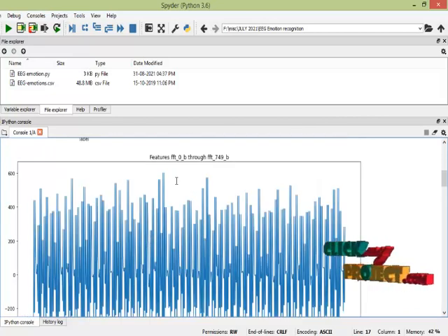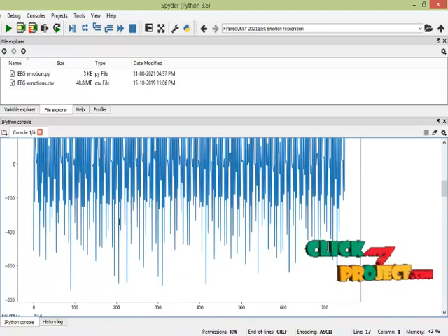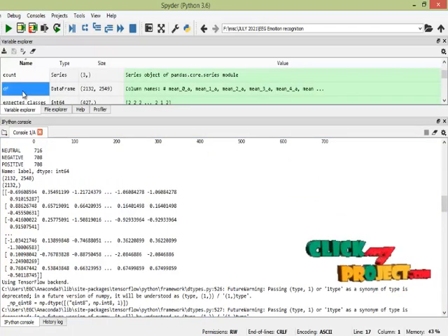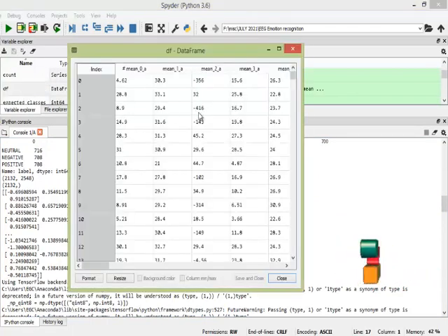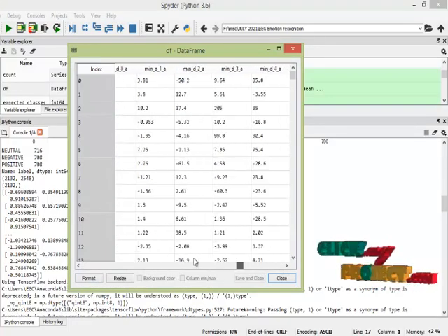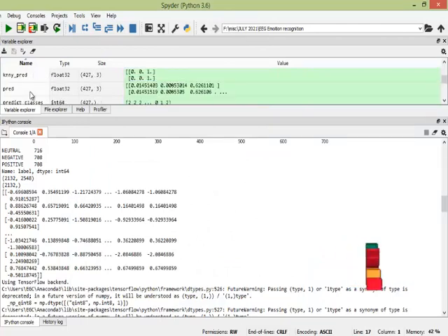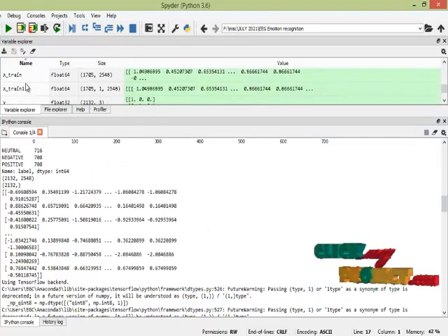So this is the feature of that. This is the data set of EEG signal. This is train data.